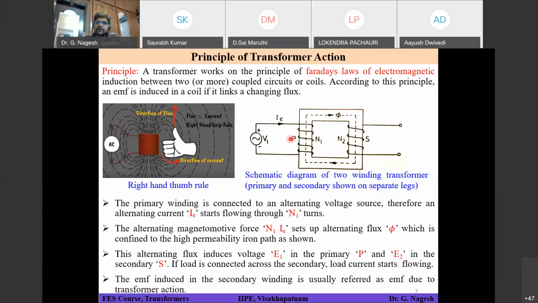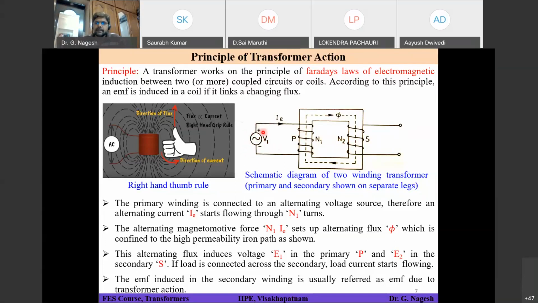This is primary because the source is applied to the left hand side winding. So that's why we call it primary. Where you are connecting the source, that is called the primary winding. Right. So I have applied a voltage of V1. According to Faraday's law, what should happen? The voltage which was applied is an alternating voltage.